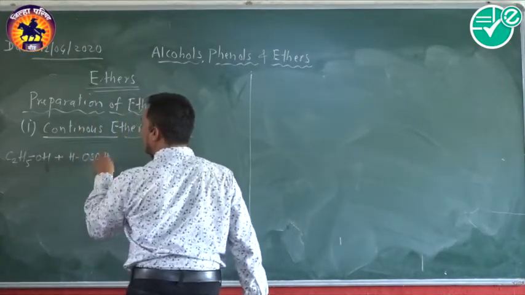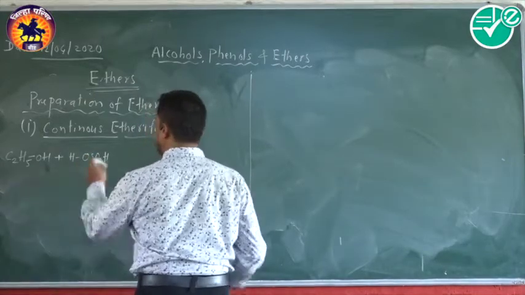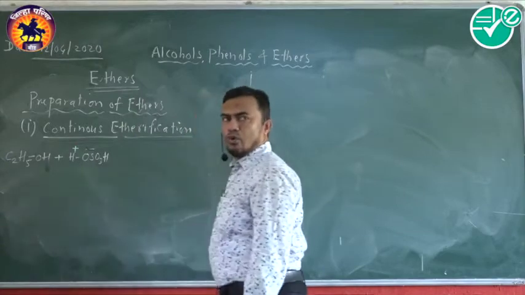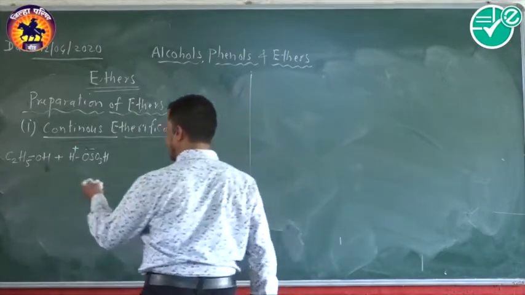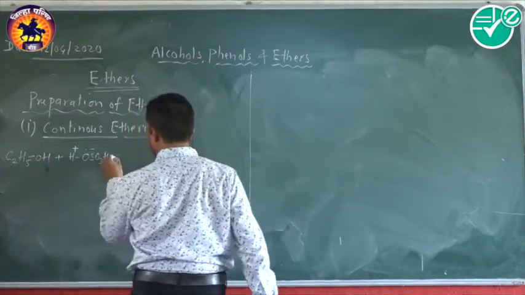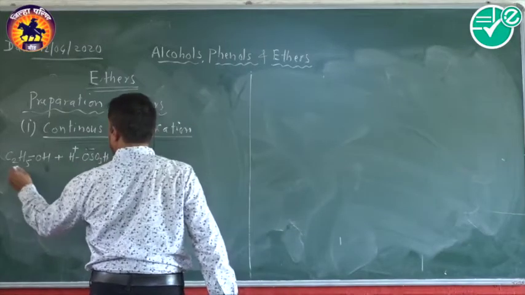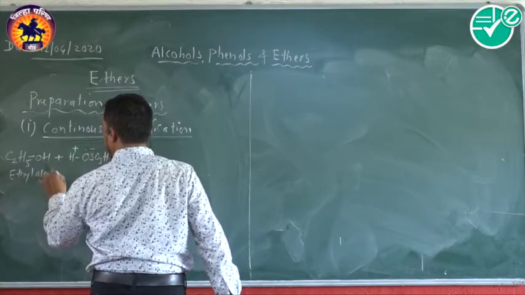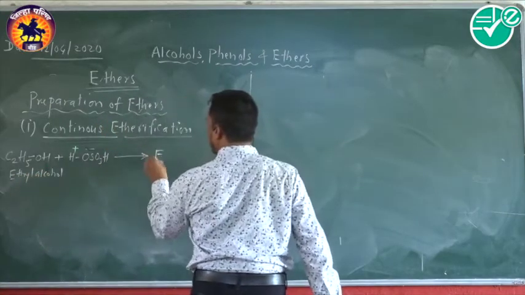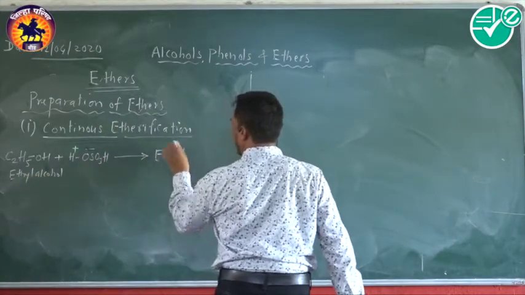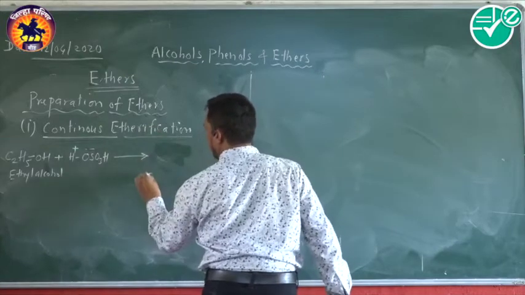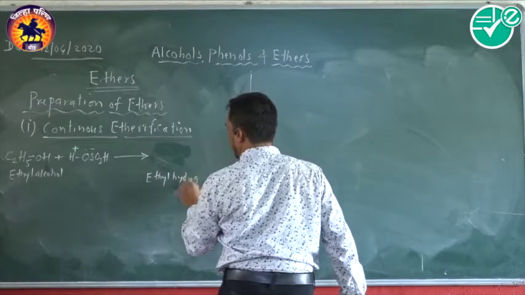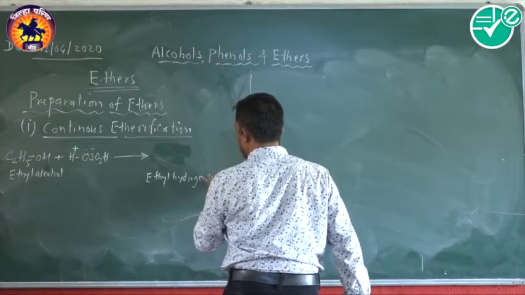I'll write the sulfuric acid in an ionic form as H plus ion and SO4H minus ion. Now this sulfuric acid reacts with the ethyl alcohol. It undergoes formation of ethyl hydrogen sulfate. Now the structure of ethyl hydrogen sulfate is this.